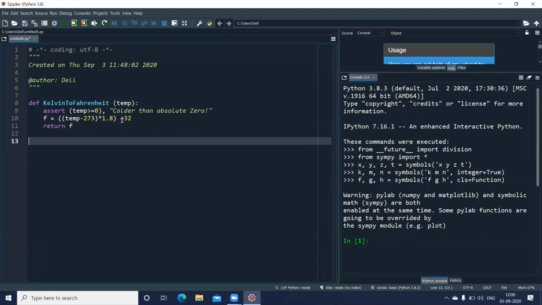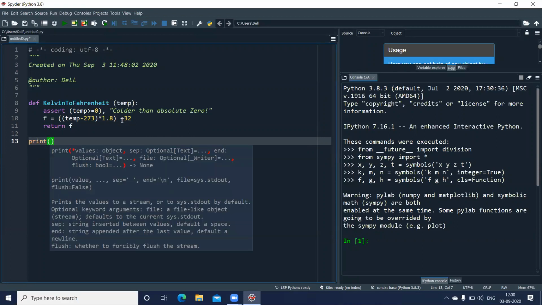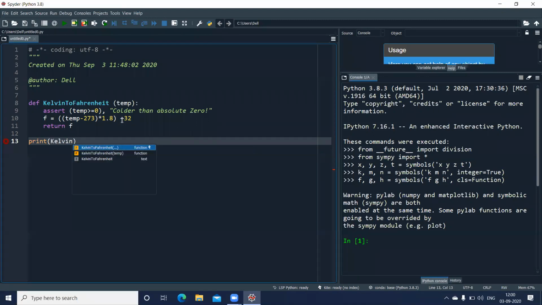Let us call this function now. Here I'll directly use the print statement, and in the print statement I'll make a call to this function, kelvin_to_fahrenheit, passing some temperature, let us say 270.